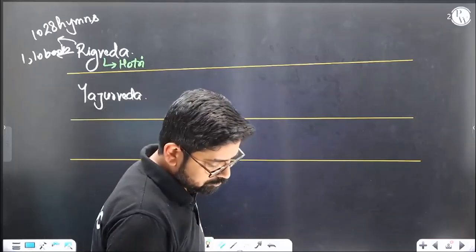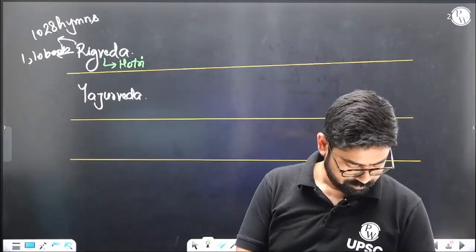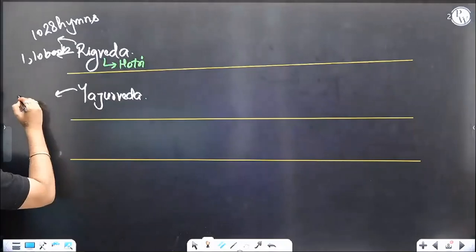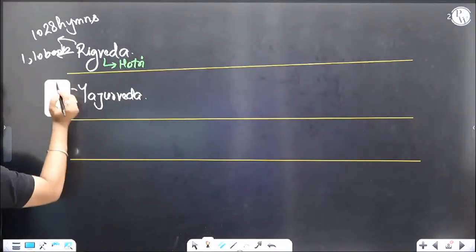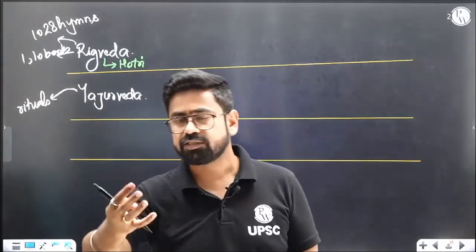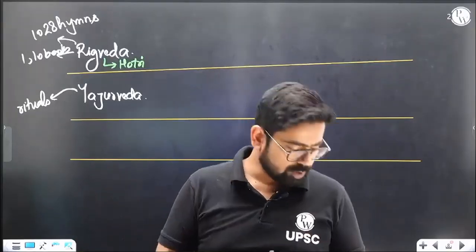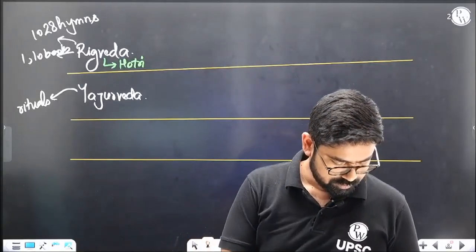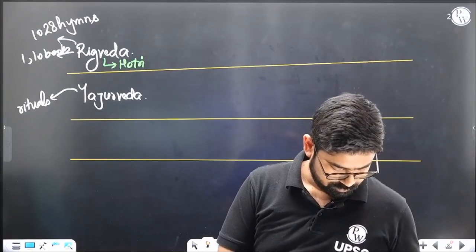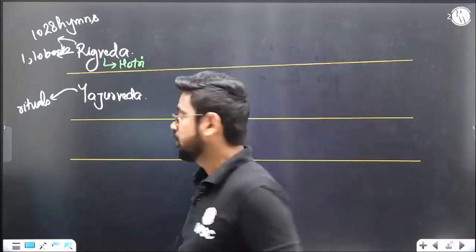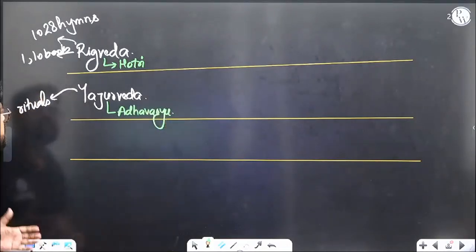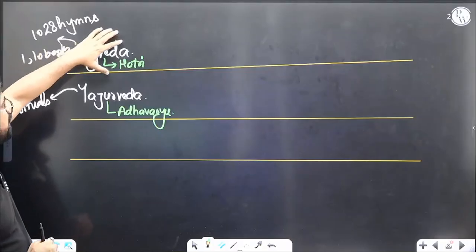Yajurveda is about rituals. We have ceremonies. We have basically rituals. Yajurveda is about rituals. Yajurveda talks about, for this thing you should do this thing. Suppose there is a marriage, so this is the whole process and all. So Yajurveda talks about basically rituals. The priest over here is Adhavaryu. Adhavaryu priest. Okay, so let's try understanding the difference between what we were thinking and discussing in Rig Veda and